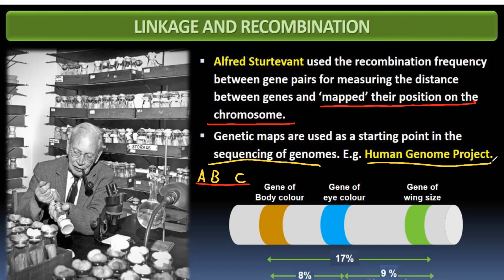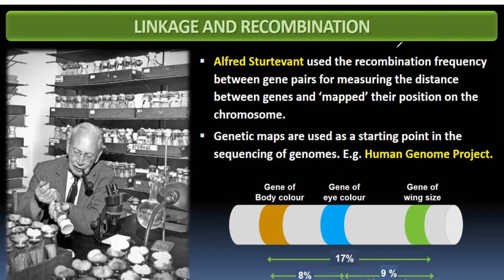So here we will end this video. Here we will end this part, video 4, in which we have learned about linkage and recombination. We have also learned about Sutton and Boveri, that is the chromosomal theory, and the proof that linked genes to chromosomes, and at the last we have learned the mapping of genes on chromosomes.